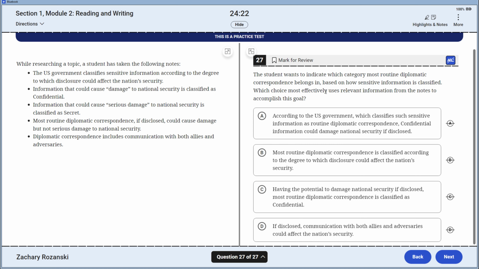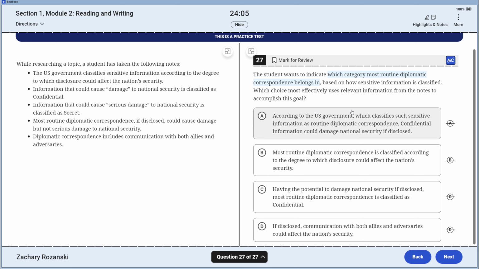27. I want to indicate which category most routine correspondences belong in based on how sensitive information is classified. Okay, I can deal with that.